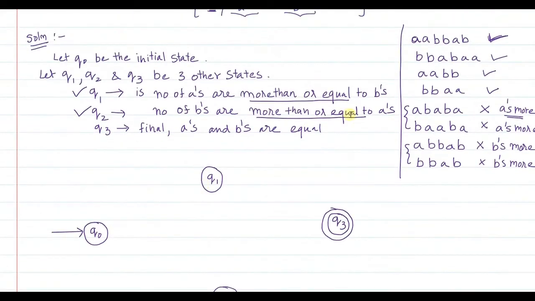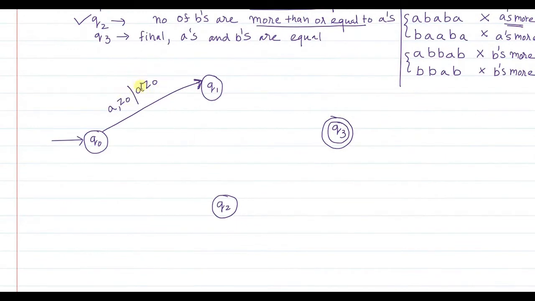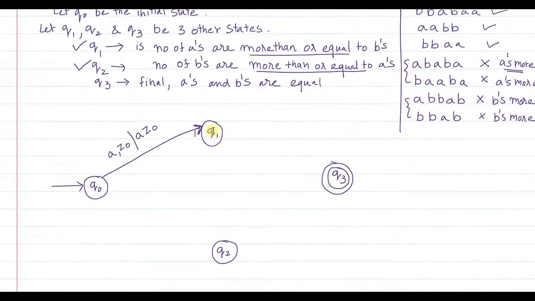You should go to Q1, because after reading the first A, you haven't read any B's yet. So naturally the number of A's is more than the number of B's at that instance. So when you are in Q0 state and the first A is read, the stack is empty. You just push this A onto the stack and move to state Q1. Q1 is a state where the number of A's is more than the number of B's.